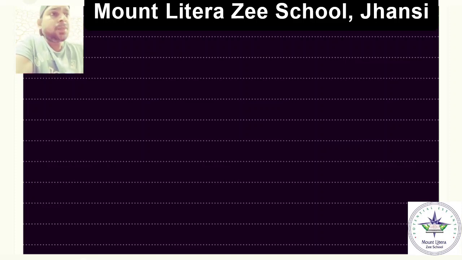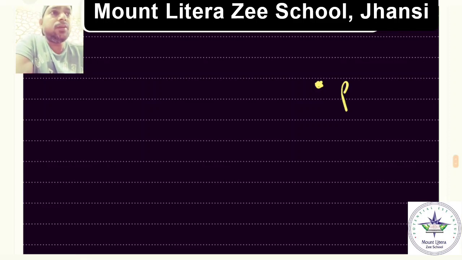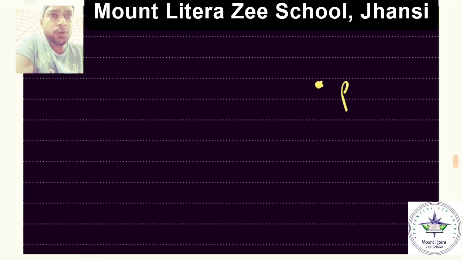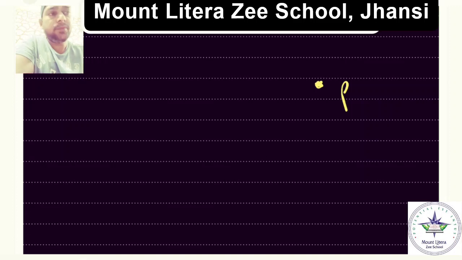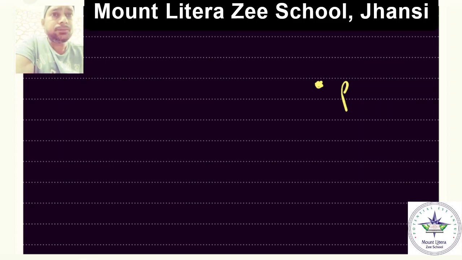So suppose this is a point somewhere on the screen. You can see a point somewhere on the screen. This is a point P, suppose, and this point is somewhere on this screen. Is it clear? So can you tell me the position of this point? What is the position of this point?